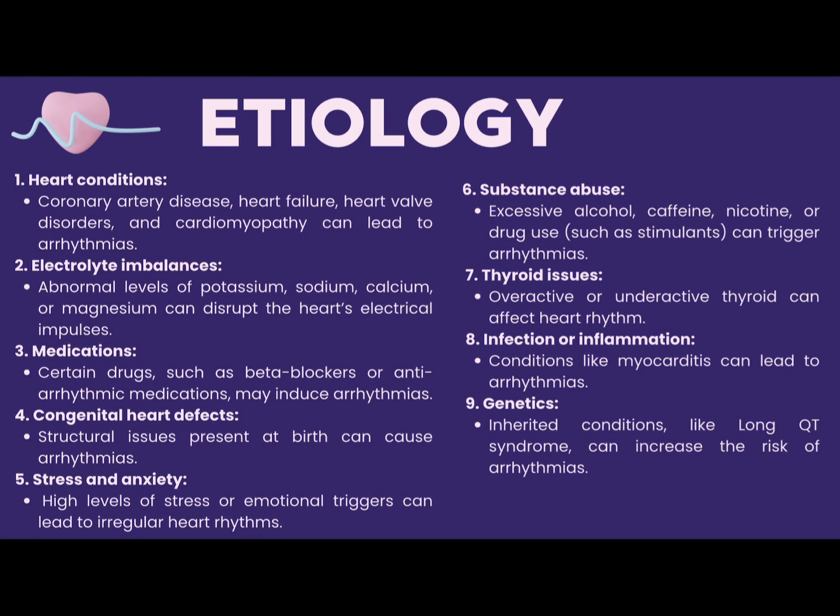Fifth is stress and anxiety. High levels of stress or emotional triggers can lead to irregular heart rhythms. Sixth one is substance abuse. Excessive alcohol, caffeine, nicotine, or drug abuse such as stimulants can also trigger arrhythmias. With the thyroid issues, overactive or underactive thyroid can affect heart rhythm. For infection or inflammation, conditions like myocarditis can lead to arrhythmias. And lastly, genetics: inherited conditions like long QT syndrome can increase the risk of arrhythmias.